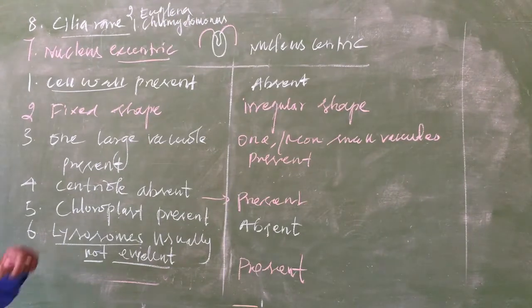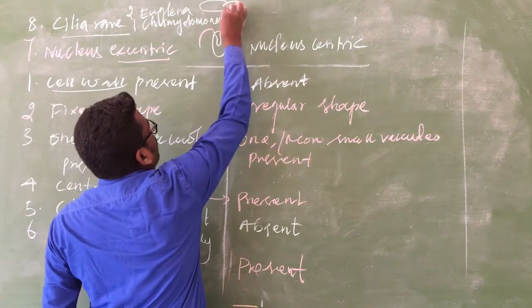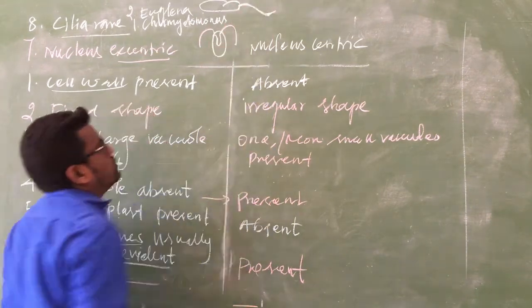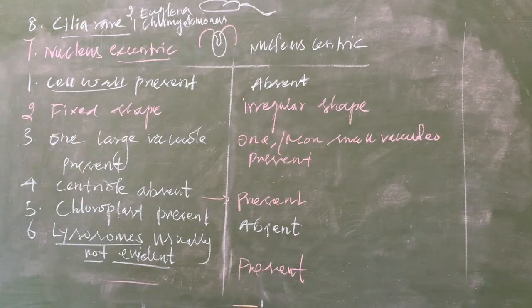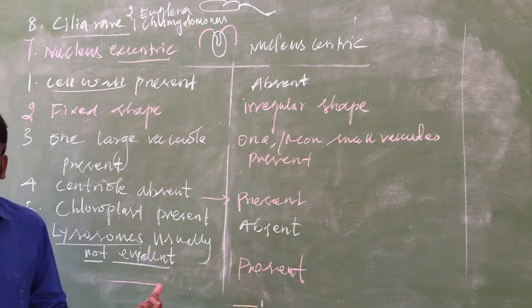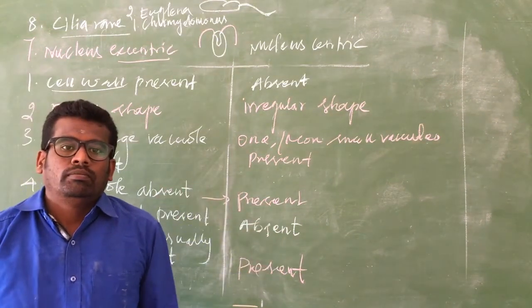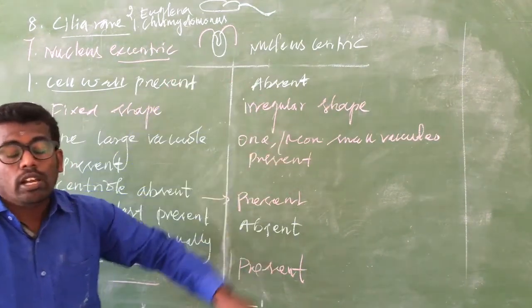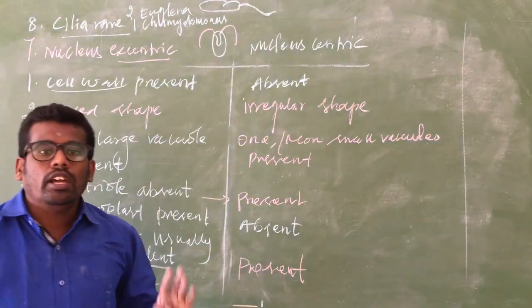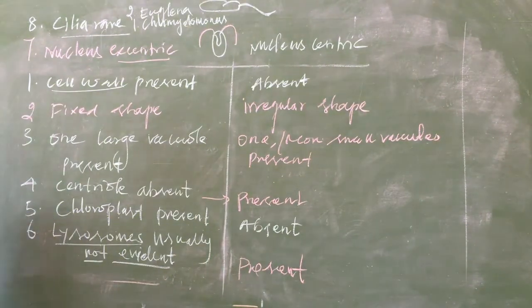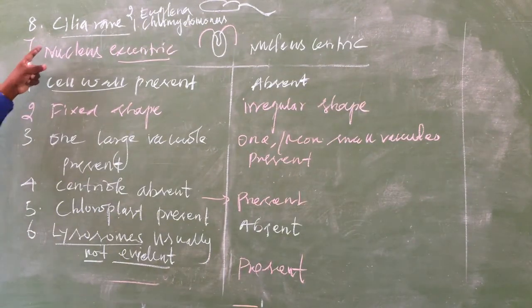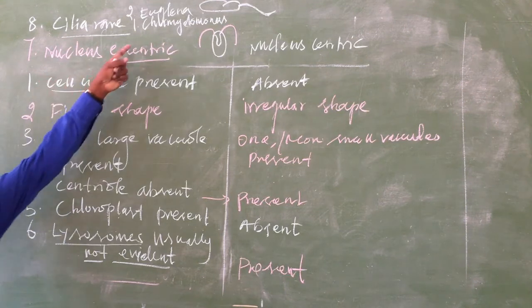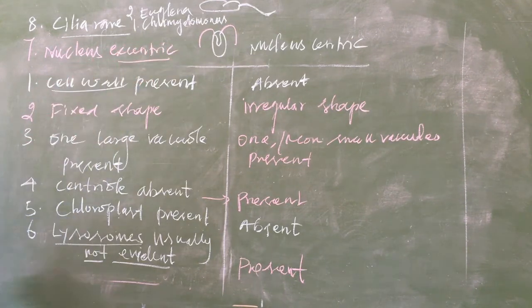It acts as a plant and acts as an animal also. The Euglena also has flagella. When it acts as a plant, it is involved in photosynthesis. And when it acts as an animal cell, it moves with the help of flagella. It shows the two characters. So cilia are rare, and only some plants have cilia.